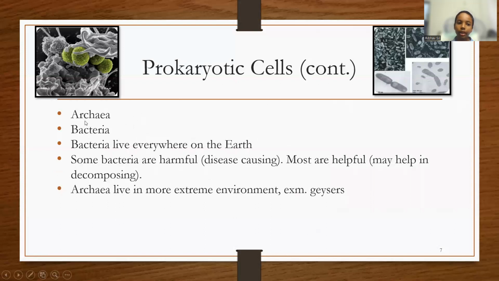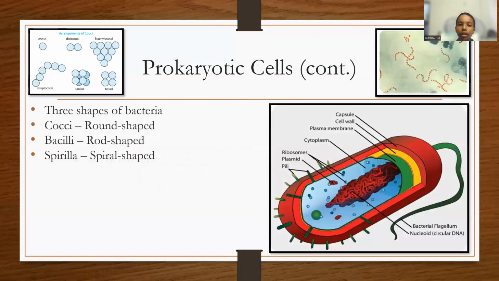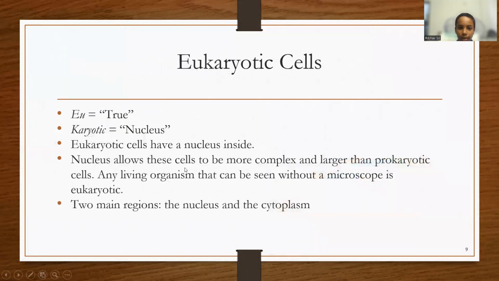Prokaryotic cells are made up of archaea and bacteria. Bacteria live everywhere on Earth, and some bacteria are harmful, but most are helpful and may help in decomposing. Archaea live in more extreme environments such as geysers and boiling water. There are three shapes of bacteria: cocci or round-shaped, bacilli or rod-shaped, and spirilla or spiral-shaped.